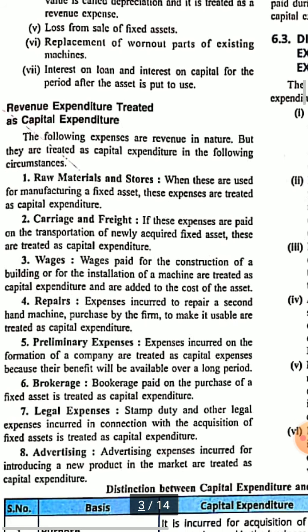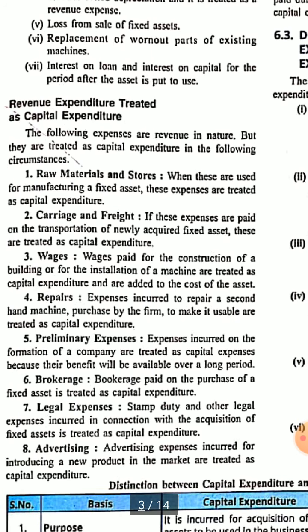But sometimes revenue expenditures are treated as capital expenditure, and this is where some exceptions are there and you have to minutely follow that exception. Like raw materials and stores, when these raw materials are used for manufacturing a fixed asset, these expenses are treated as capital expenditure. Like if a company is purchasing raw materials for producing something, like jute is bought by jute companies to produce jute bags, then jute is raw material for them, then its nature is revenue, so it is a revenue expenditure.